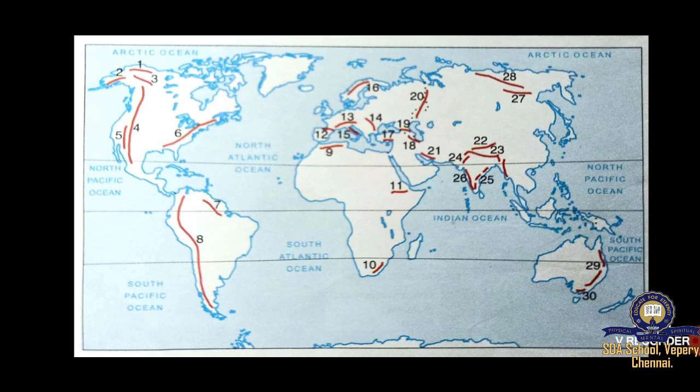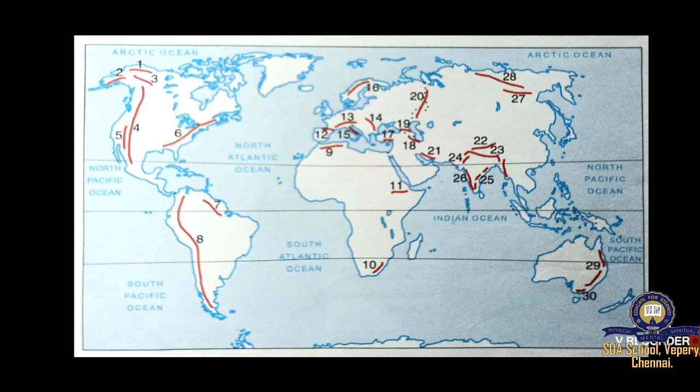Now I am not going to tell you in detail. I will give some of the mountain names when I give the assignment, and I will ask you to mark 10 to 15 mountains in this map clearly. For one or two we will see. Number 4, what mountain will come there? Rocky Mountain will come in number 4.